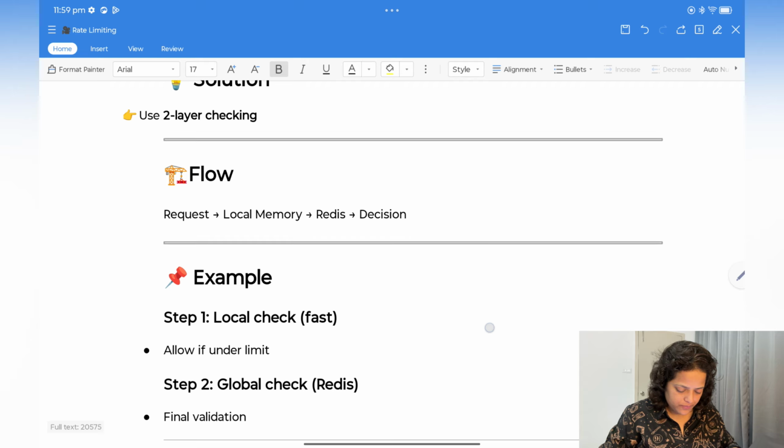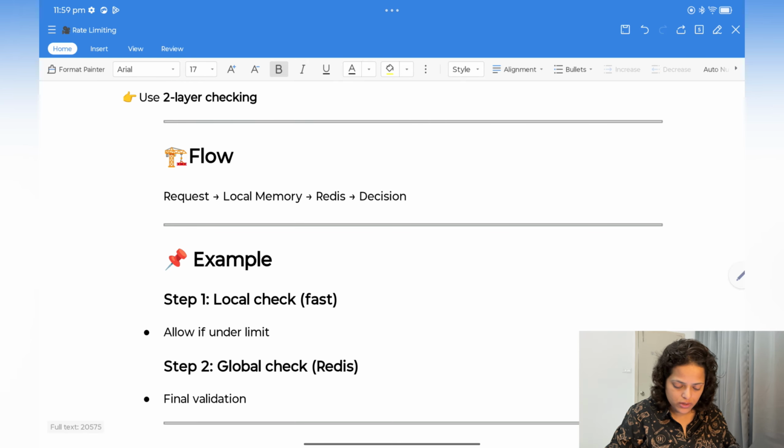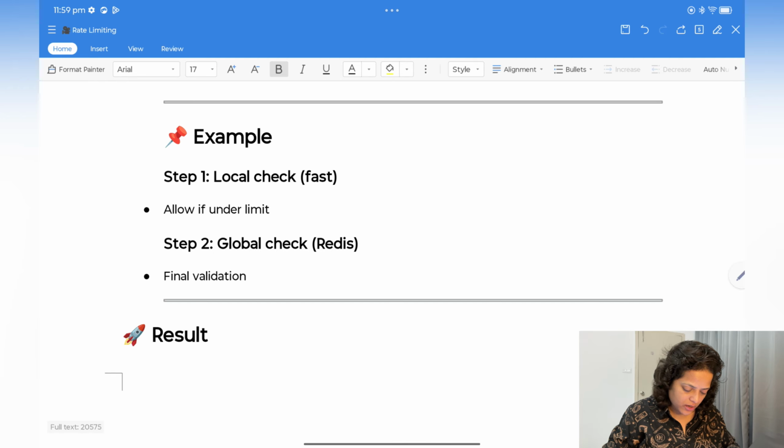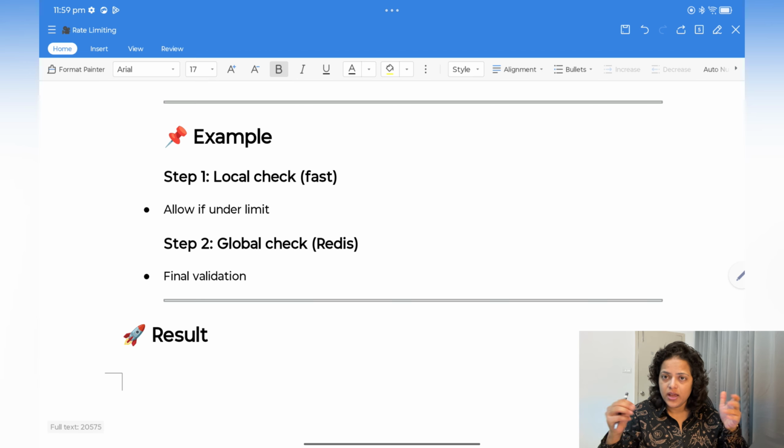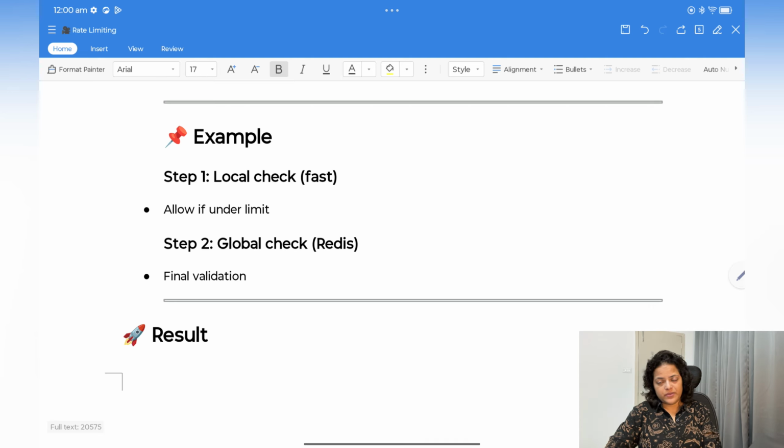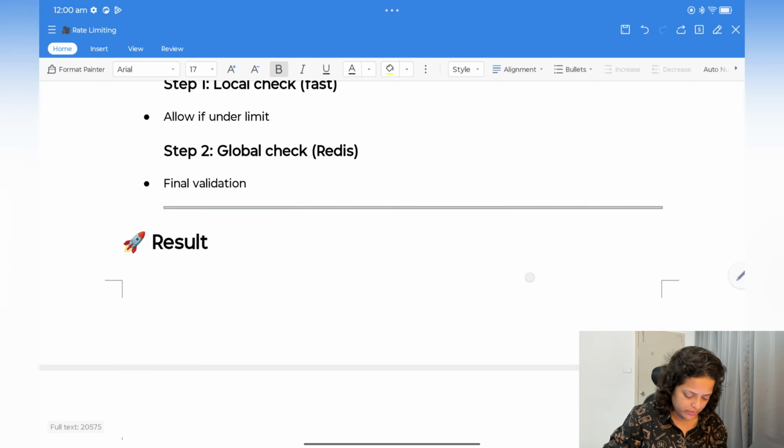Okay, so here the first request will go to local memory, then Redis, and then the decision. For example, a local check allows the request if it is under the limit, and then a final validation. Say I have five servers, and I can allow 10 requests per second, so I will assign 2 to each server. They will check: if it is lesser than 2, they will allow it. If it is greater than 2, they will go to Redis and sync the counter value.